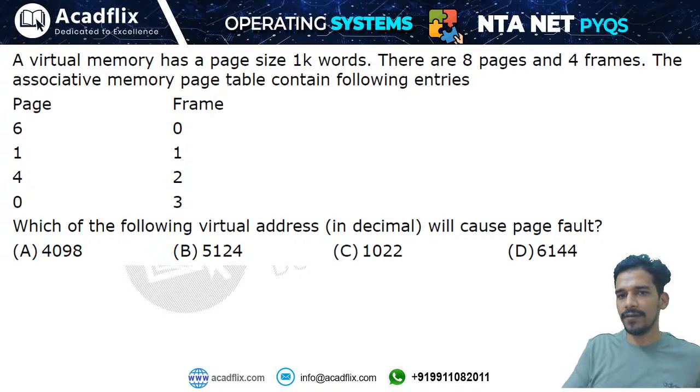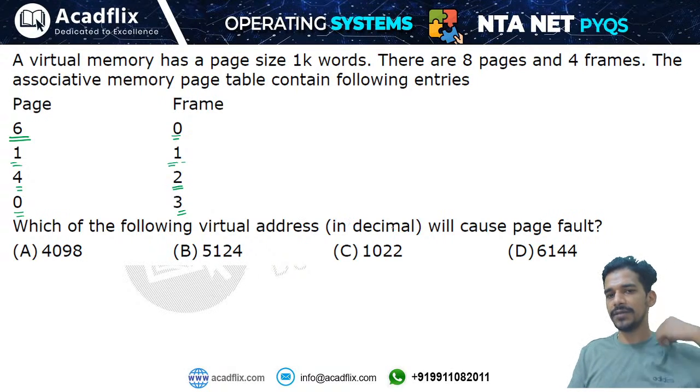Next question is, our virtual memory has a page size of 1 kilobyte. There are 8 pages and 4 frames. The associative memory page table contains the following entries. You are given a page table. In this page table, it is saying that page number 6 is stored in frame number 0, page number 1 is stored in frame number 1, page number 4 is stored in frame number 2, and page number 0 is stored in frame number 3. Which of the following virtual addresses will cause the page fault?